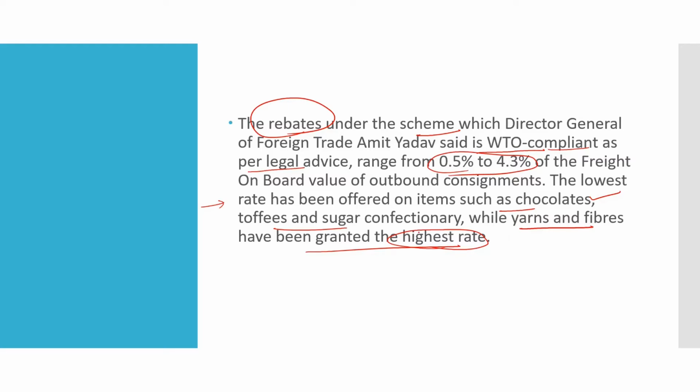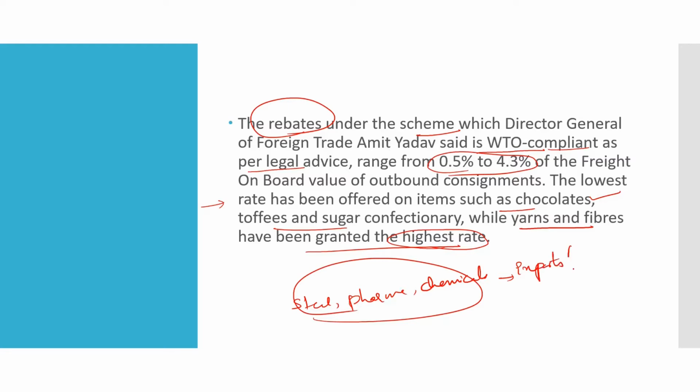Some of the products are not included. For example, they have said that steel, pharma, chemicals, such industries or such products are not included under the scheme, because they say that the exports of these products are doing well even without the incentives. They are doing well without the incentives, so they don't need to be included under this scheme. That is what is mentioned.